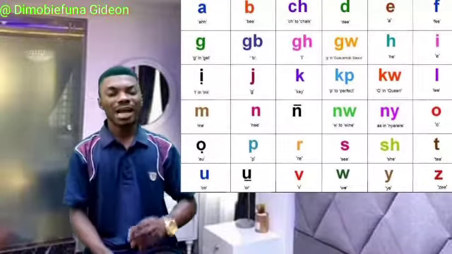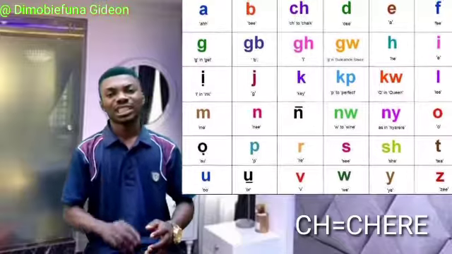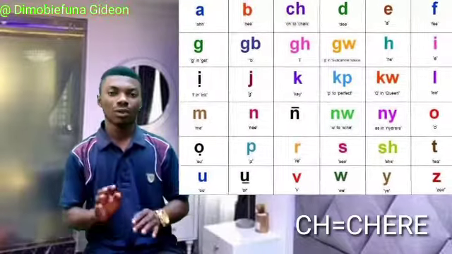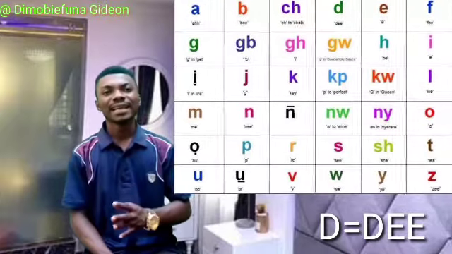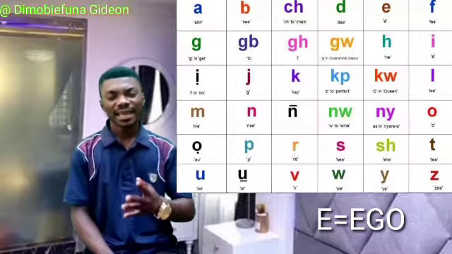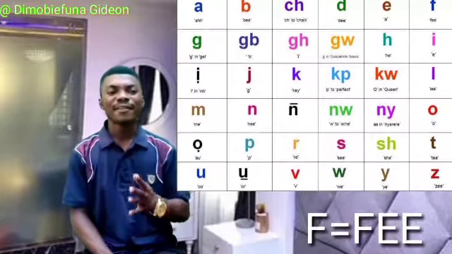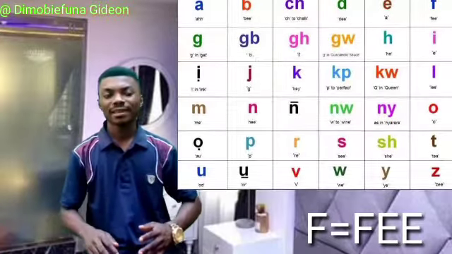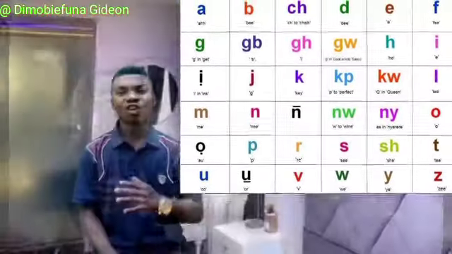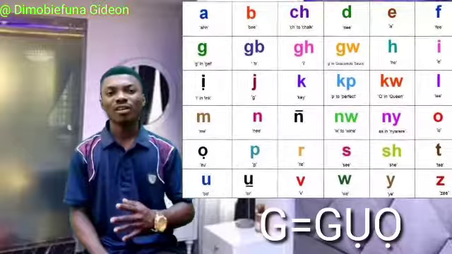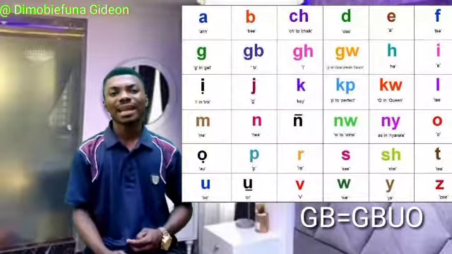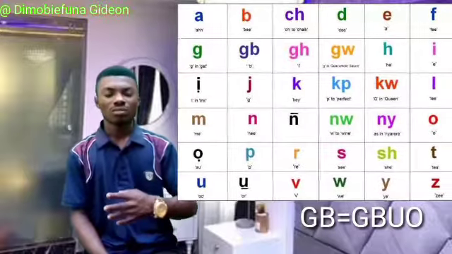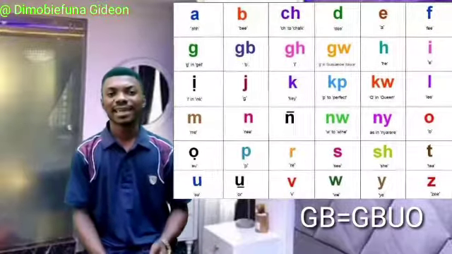That's be there. We have she, shere, shere. We have de, ego, fe, to fly. Ge, like go. We, to kill.